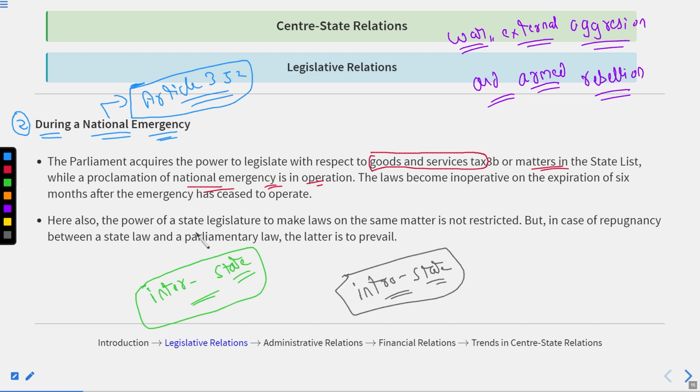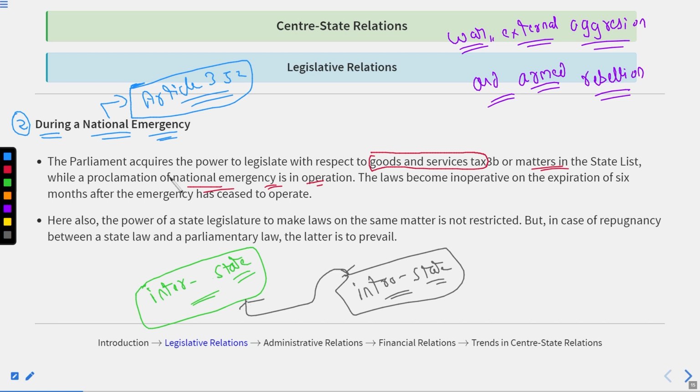Whenever there is a national emergency in operation, the center or the parliament will exercise the powers on both, whether interstate or intrastate. Both will fall to the parliament.